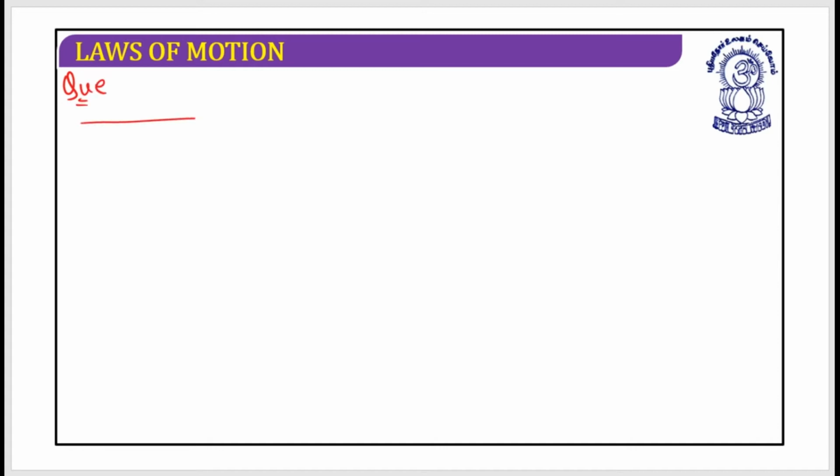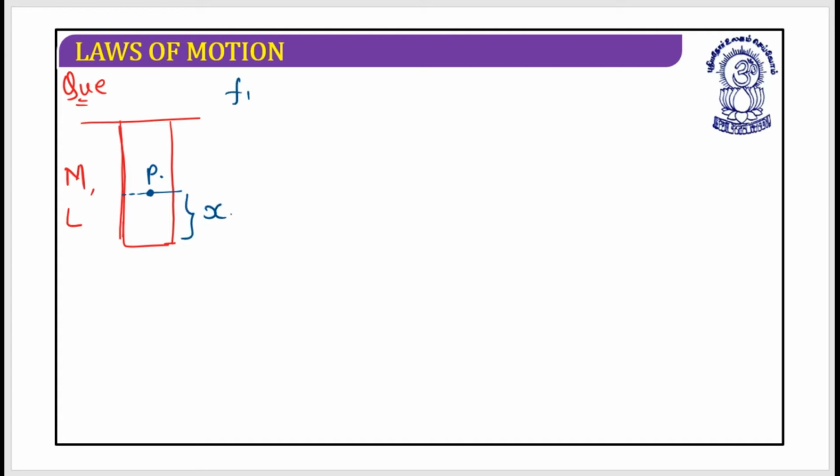Let's say a rod is there having mass m and length l. Here it is a point P, and this distance is x.